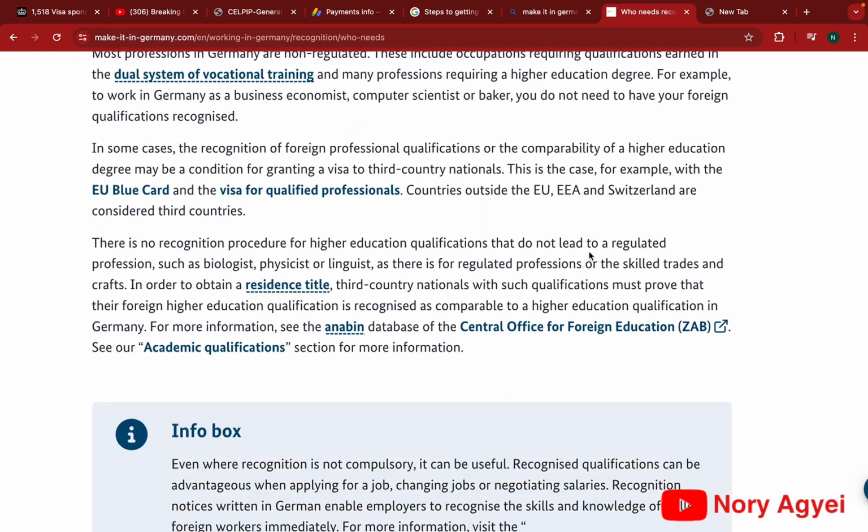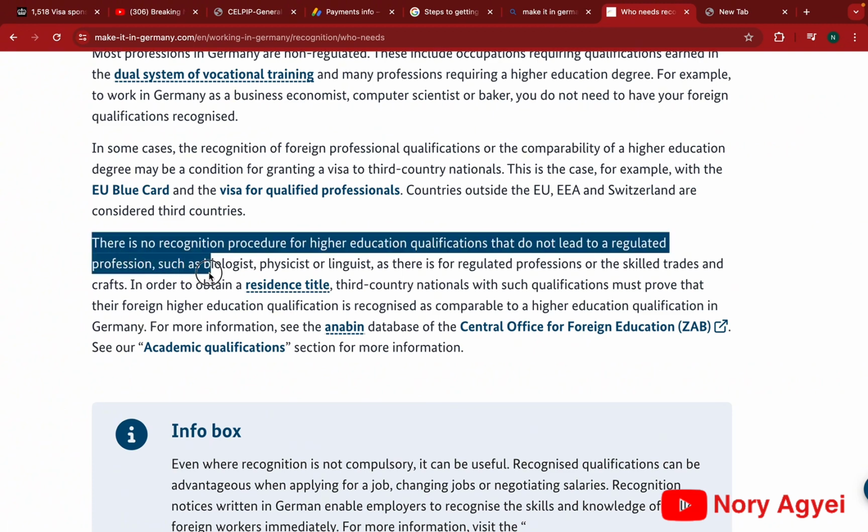Now, there's a statement here that caught my attention. This statement says that there is no recognition procedure for higher education qualifications that do not lead to a regulated profession, such as biologists, physicists, and linguists. What this means is that if your previous education qualification does not lead you to professions such as biologist and the other professions listed there, then you do not go through the recognition procedure.